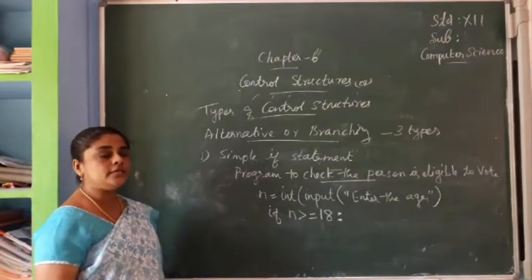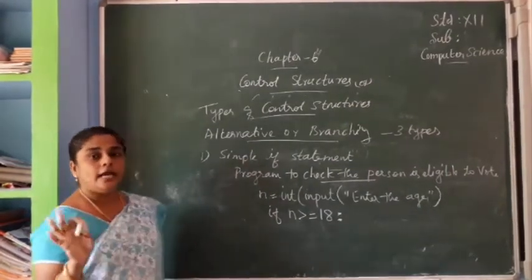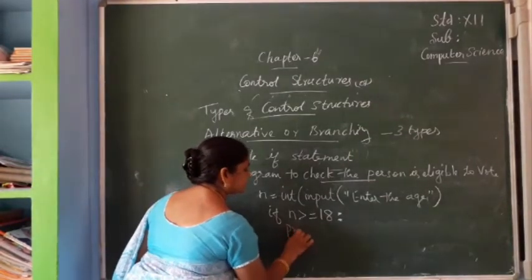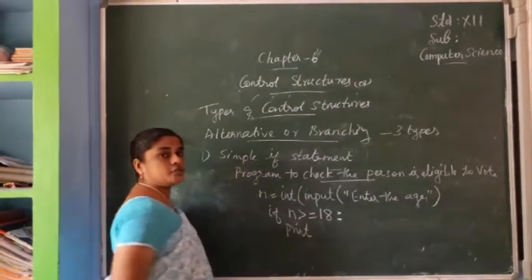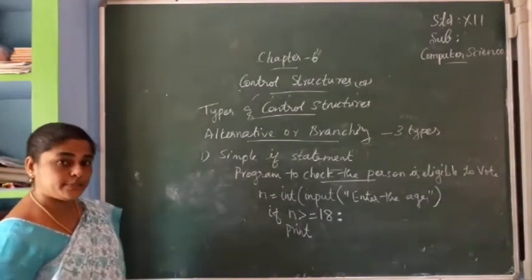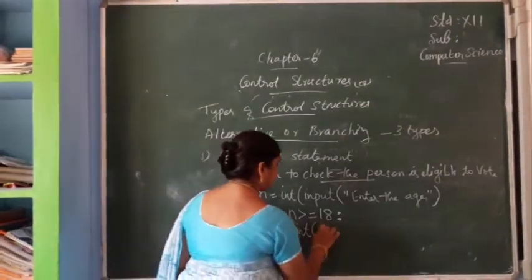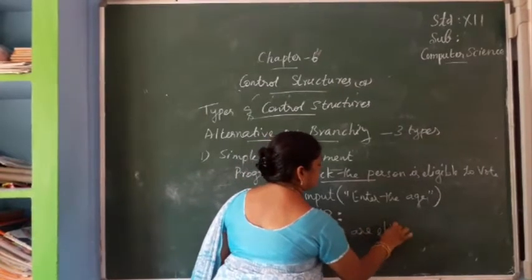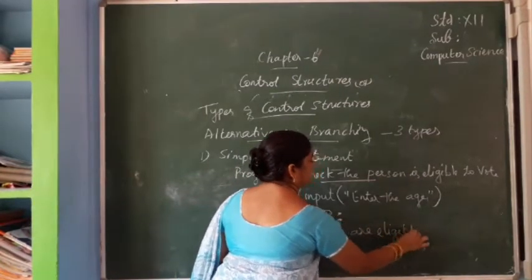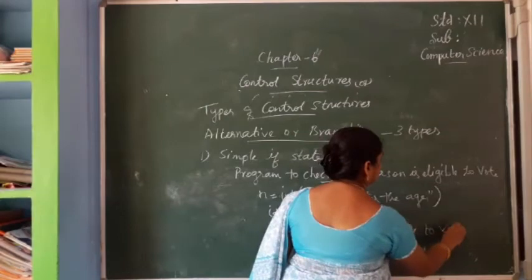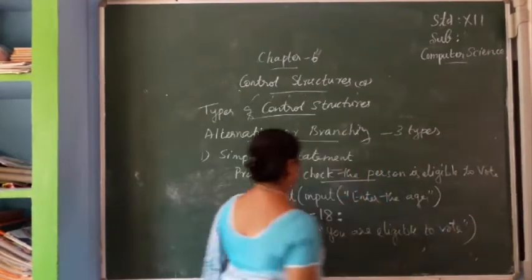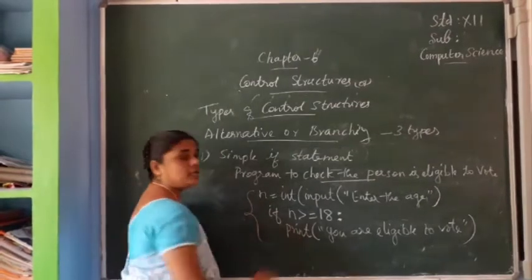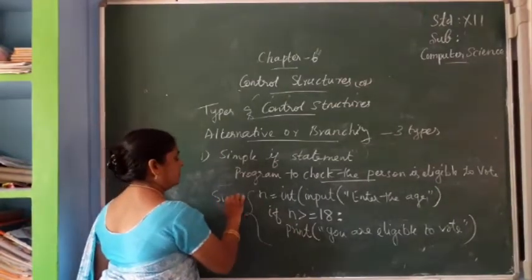What do we have to print? The person is eligible to vote. What is the print function? It displays a message. So print "You are eligible to vote". This is an example for simple if.